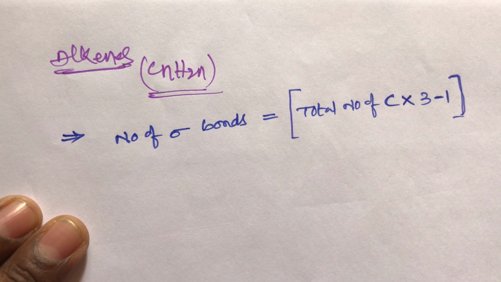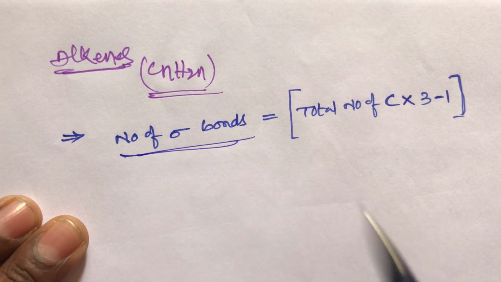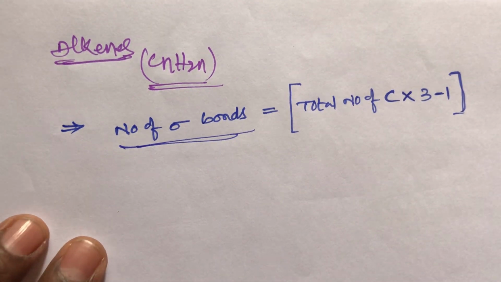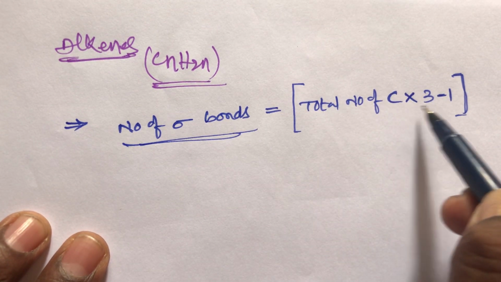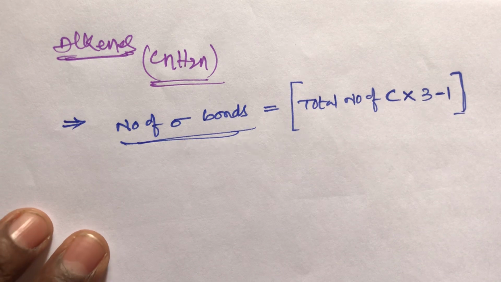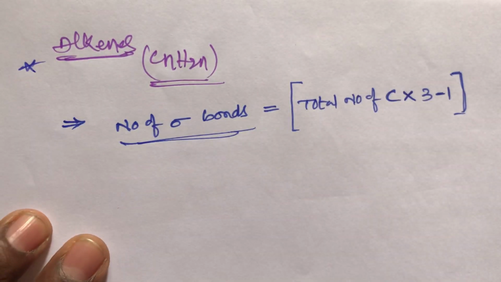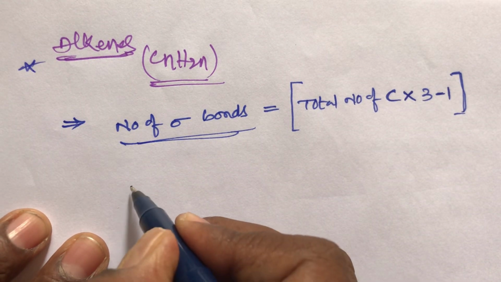Calculate the sigma bonds in alkenes. How to calculate sigma bonds in alkenes? This is the simple trick, student. In the alkene general formula, that is total number of carbons into 3 minus 1. This is the second method, that is alkenes. In alkenes, calculate the number of sigma bonds. Now take, student, that is